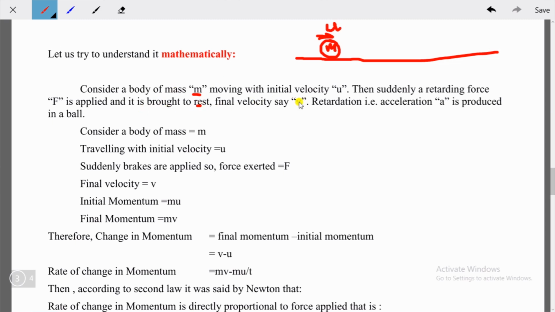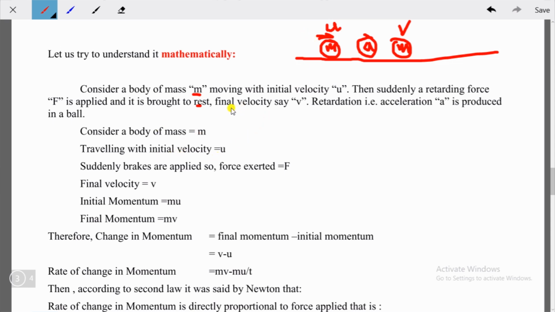So final velocity say v. Okay, so this is the final case. Here the mass is the same and this is the final velocity v. So retardation a is produced in the ball. So we can say that a amount of acceleration is produced. Okay, so consider the body of mass m, then traveling with initial velocity u.